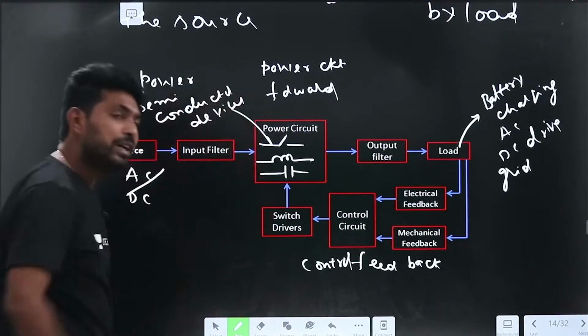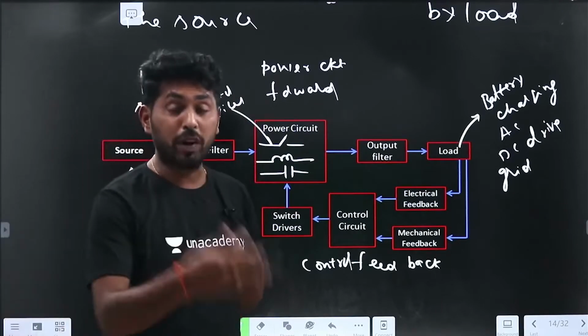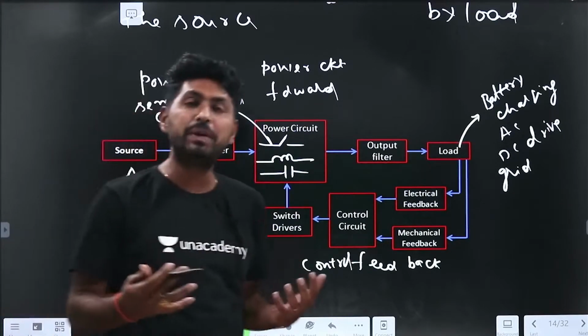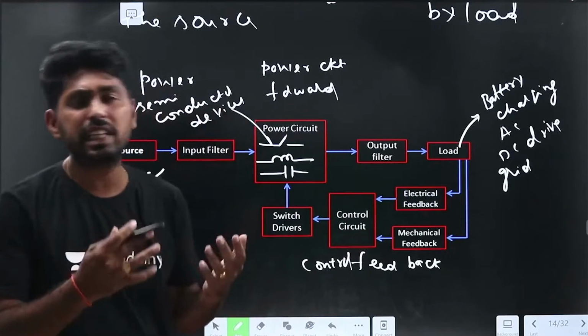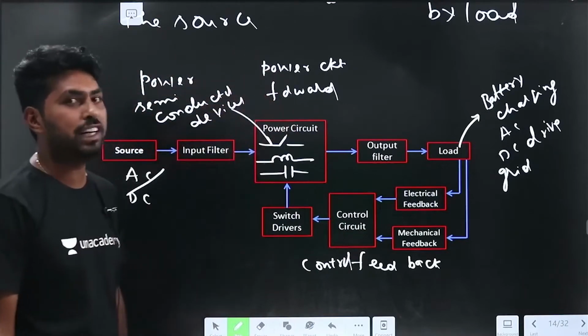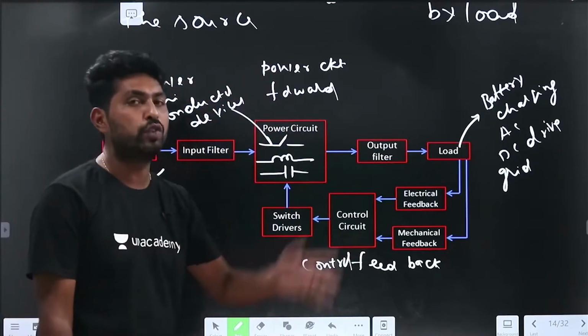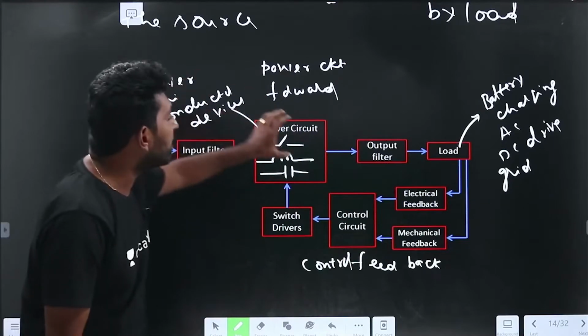What are all the power semiconductor devices we have? Power diode, SCR, IGBT, power MOSFET, GTO. Like that we have different power semiconductor devices. We will study them in module 1. So these are all the power semiconductor devices.